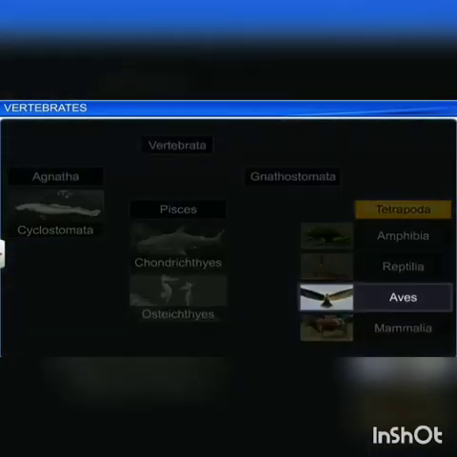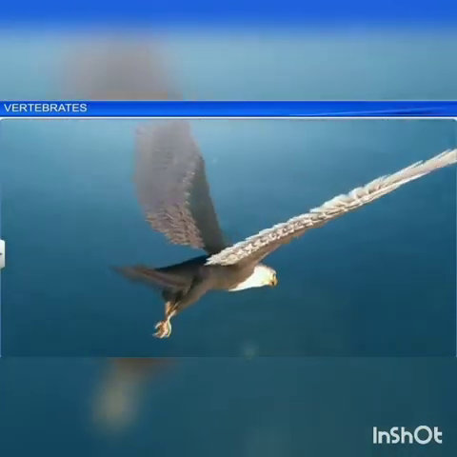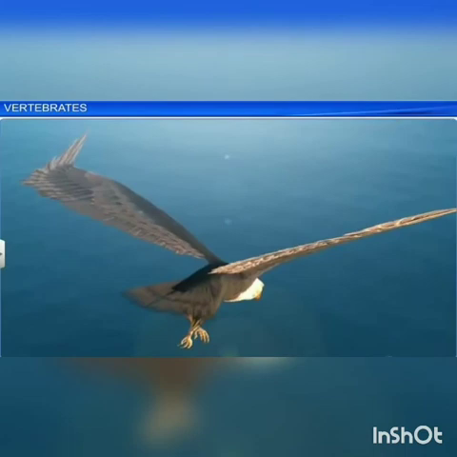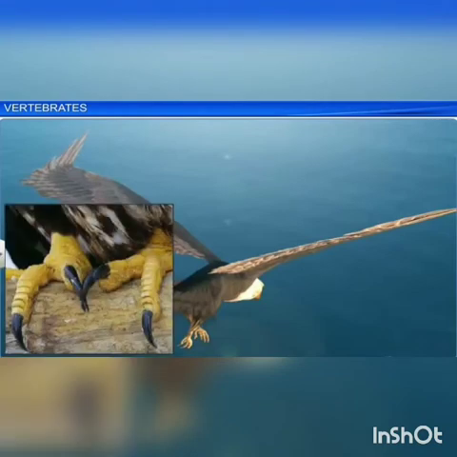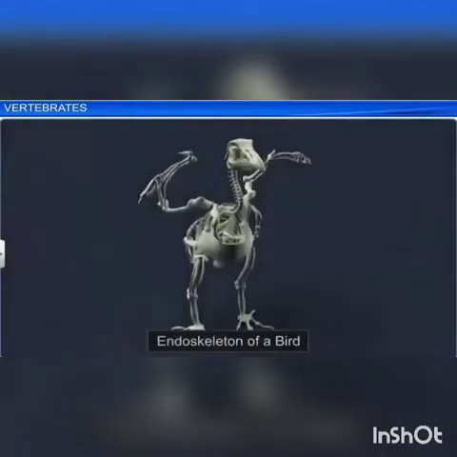Next, we move on to the next class, Aves. Aves means birds. They are commonly known as the birds which have the ability to fly. They have feathers to fly. The forelimbs are modified into wings and the hind limbs are adapted for walking, running, and swimming. There are some other birds which don't have the ability to fly. These birds are flightless birds. Examples are ostrich, kiwi, and penguin.